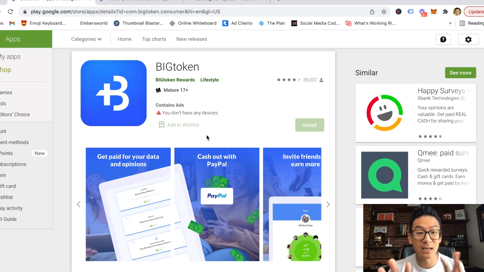So again, it's a 100% legit app. It's better than a lot of other GPT apps and GPT websites. I've reviewed hundreds of GPT websites, and most of them are just a complete waste of time. This one is okay, all right, but just understand that you're still not going to make that much money. It takes a long time and a lot of actions before you can make that $15 and withdraw it to PayPal. So some good and some bad, okay?